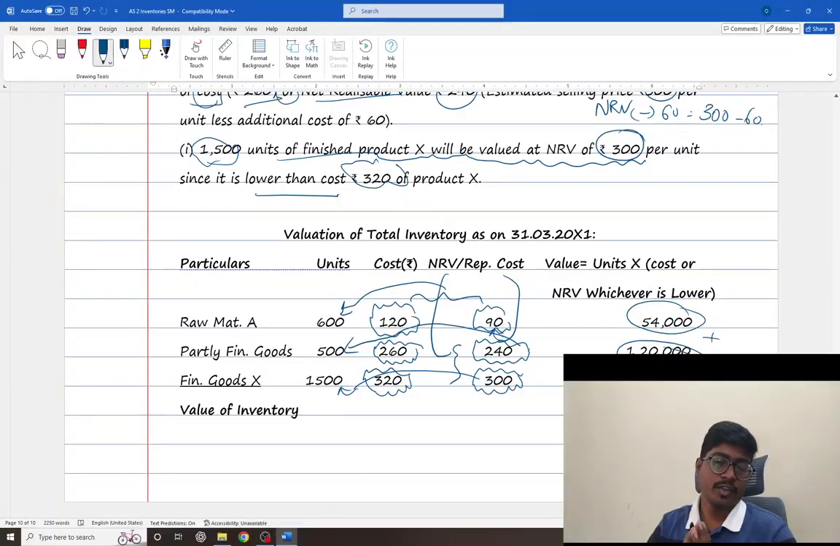So this was a quick review of AS 2 valuation of inventories. I hope you got a good awareness regarding the points.